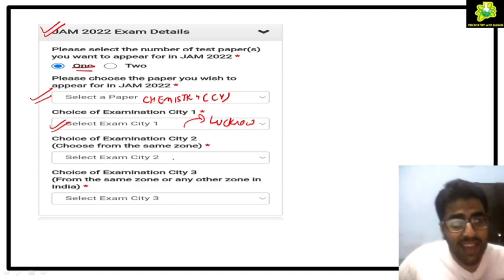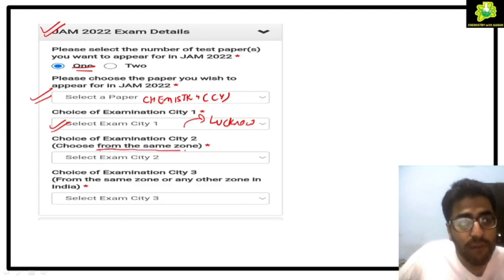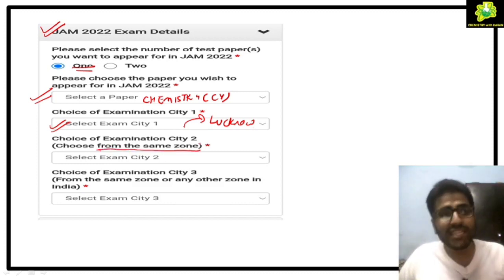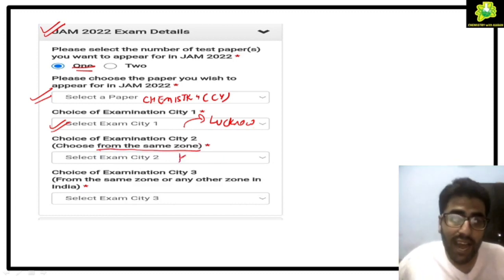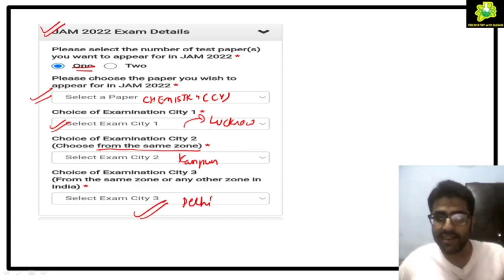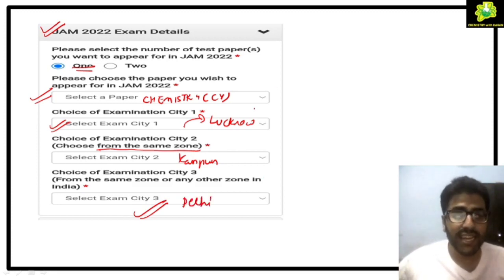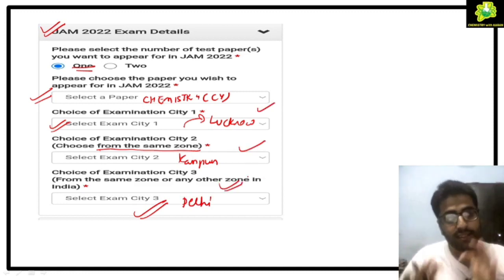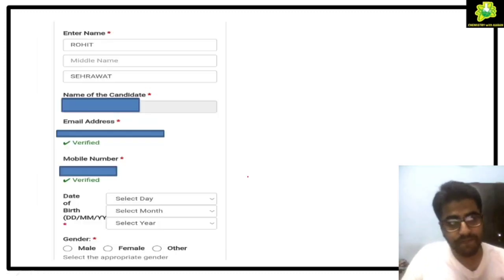Now second, I have to select a city from the same zone. That means I have to select a city from the IIT Kanpur zone only, so I will select Kanpur. The options will be according to that only. I cannot select Delhi here. And third, I can choose anywhere I want. I will be selecting Delhi. This was the case which I did. If you are from Delhi, you can fill Delhi here, you can fill Gurgaon or Noida here, and you can fill any other here. This is how it goes. Same zone. Okay. Next.